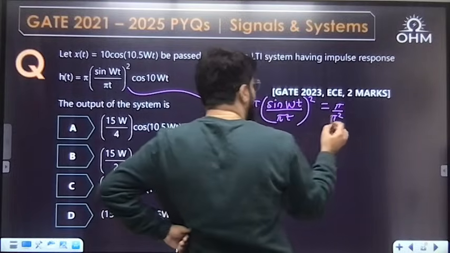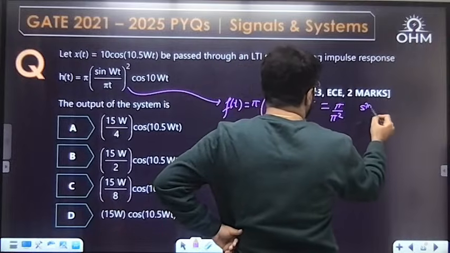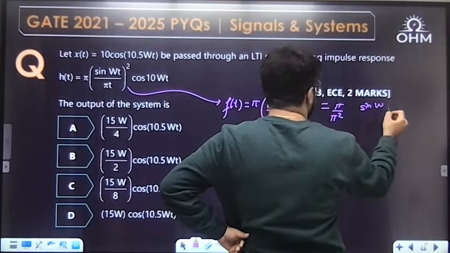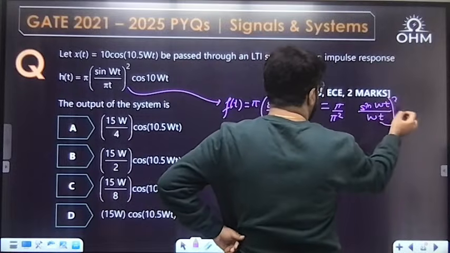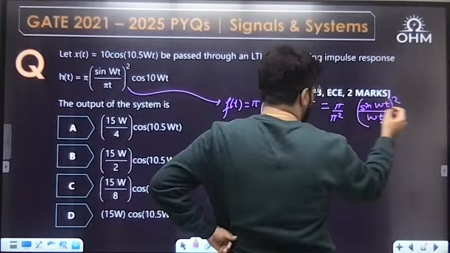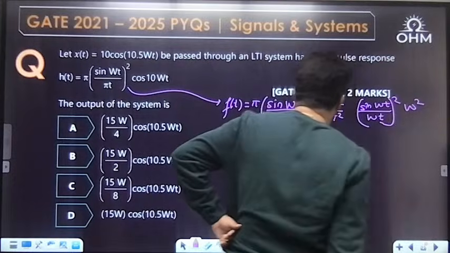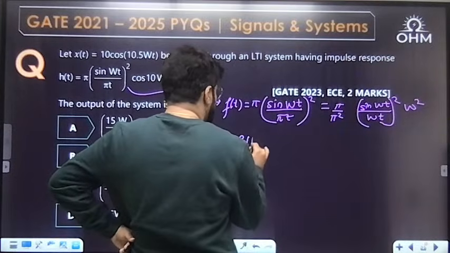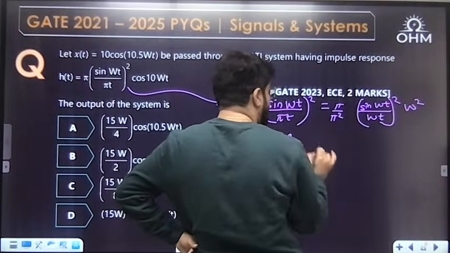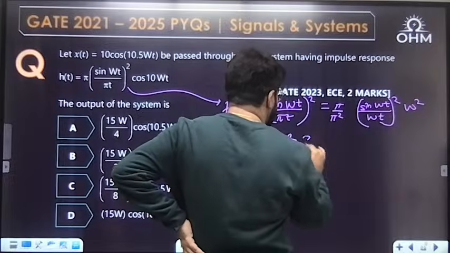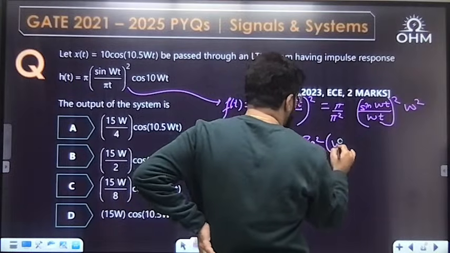Let me convert to the sampling form, sin Wt upon Wt. Since W is not there, inside the square I am multiplying W square, so I have to multiply W outside also. So f(t) is W square upon pi, one pi got cancelled. Now sin theta by theta is the sampling function, so this is sampling square Wt.